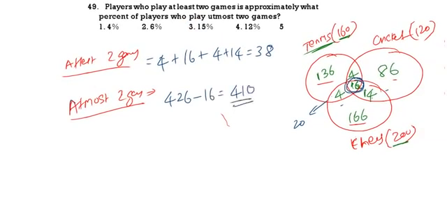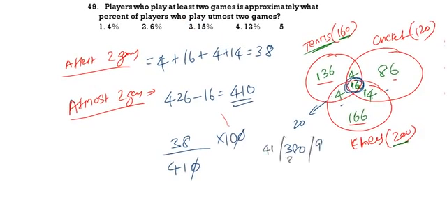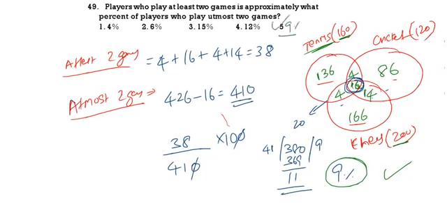So 38 by 410 into 100. This is 380 by 41. So it is approximately 9%. Approximately 9% is the correct answer. So the fifth option is 9% only. So 5 is the correct answer.